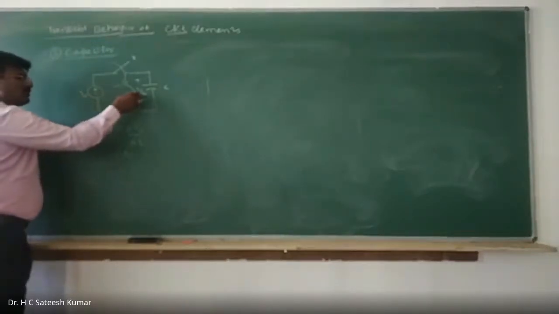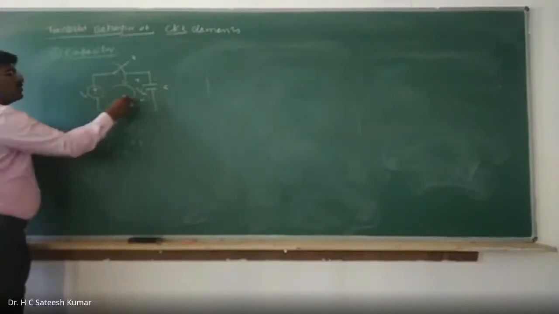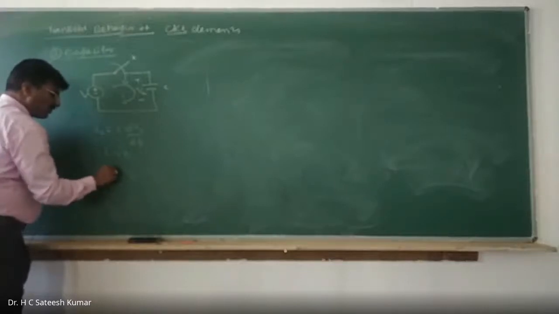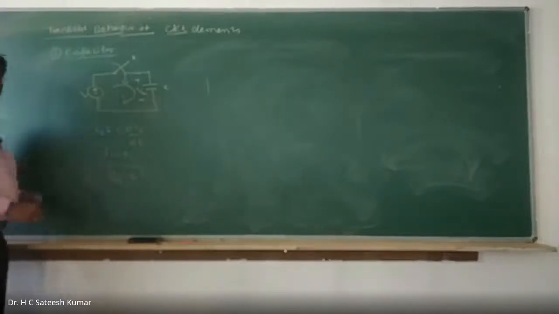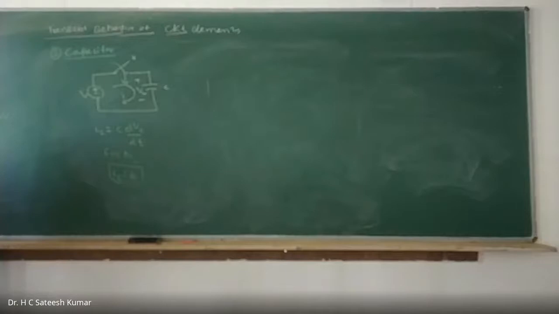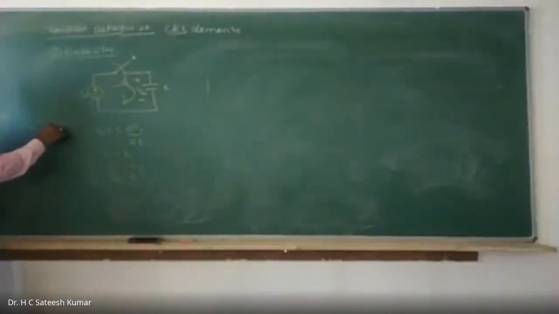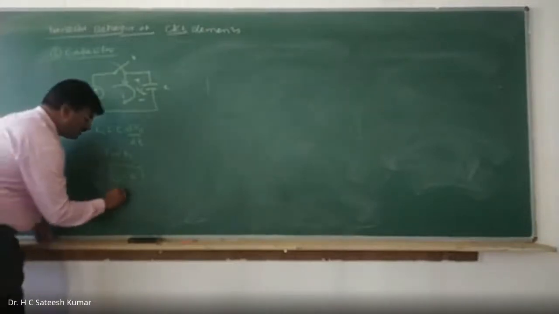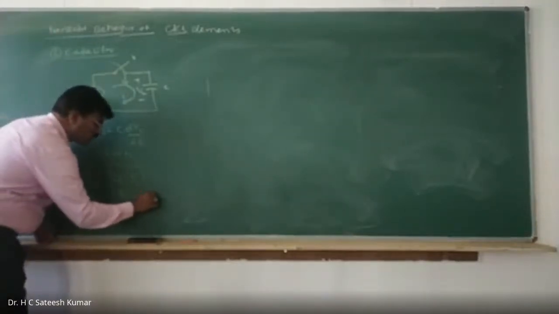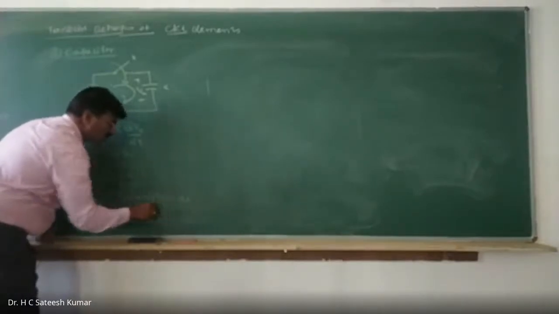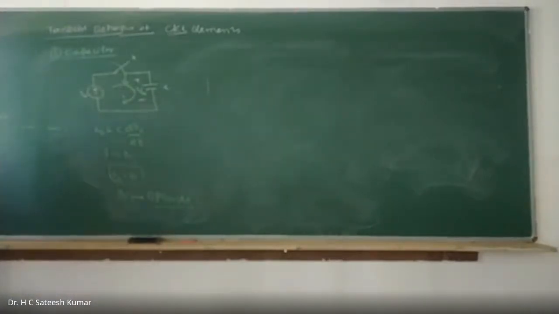So therefore VC will also become constant. Differentiation of a constant is what? 0. So therefore IC is equal to 0. IC is 0 means, current is 0, which means it will be open circuited. Therefore, for DC, a capacitor acts like an open circuit.